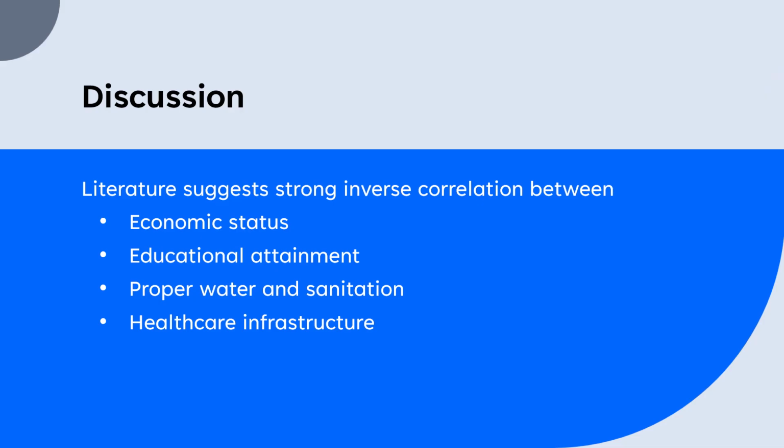Based on the examination of current literature, there's a strong inverse correlation between maternal mortality and economic status, educational attainment, proper water and sanitation, and healthcare infrastructure. As the economic status of a country or even an individual rises, rates of maternal death decrease, and this is the same for educational attainment for an individual. The better water and sanitation a country has, the more it can support its residents' healthy lifestyles, meaning there's lower maternal mortality in these countries. This is the same for healthcare infrastructure, as a great healthcare infrastructure is accessible, quality, and not costly to the individual.